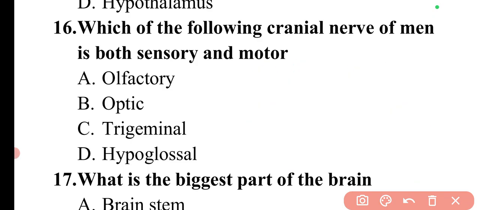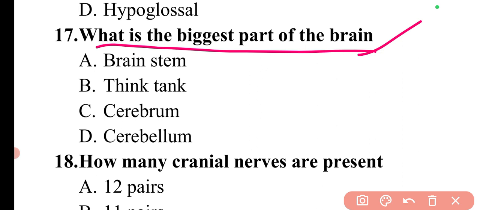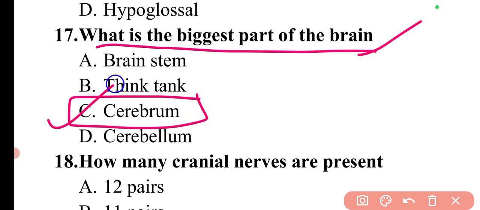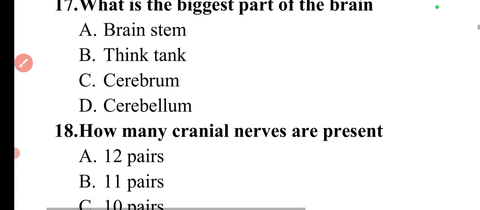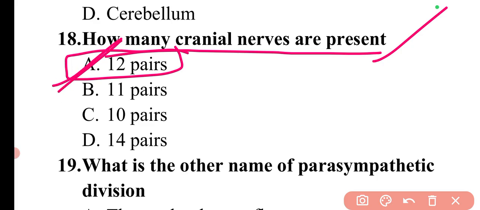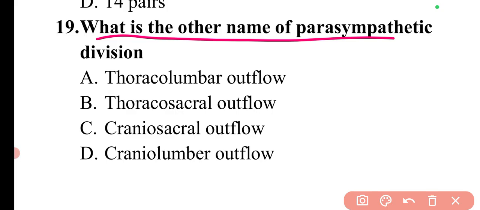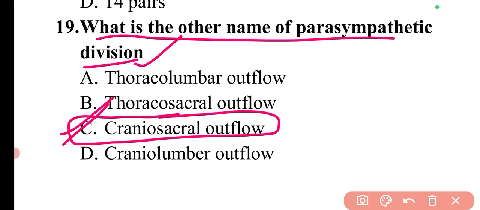The next question is, what is the biggest part of brain? We have already discussed this question. This is the cerebrum. So option C is correct. Next question is, how many cranial nerves are present? There are a total of 12 pairs of cranial nerves. This is quite easy now. So option A is correct. Next question is, what is the other name of parasympathetic division? The other name of parasympathetic division is craniosacral outflow. So here option C is the correct answer.